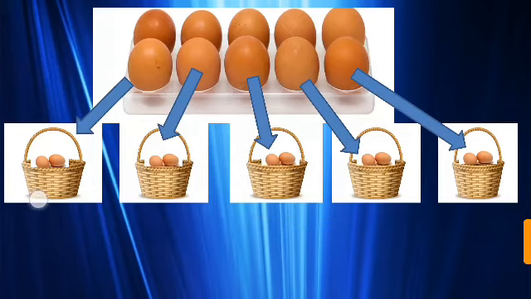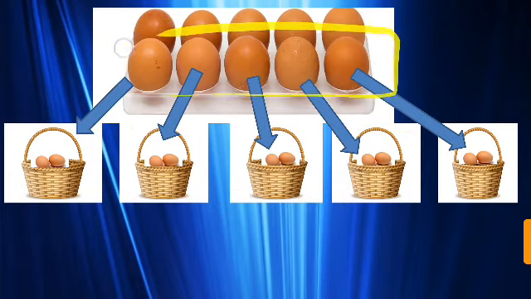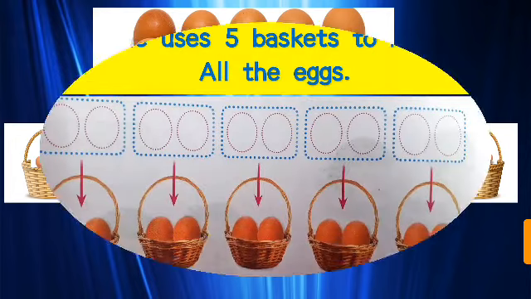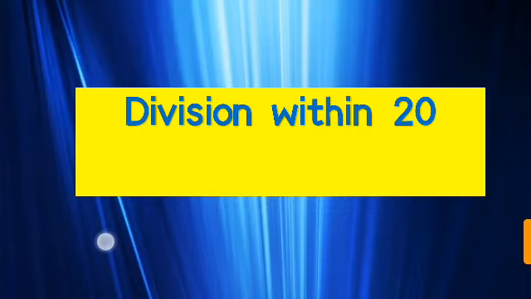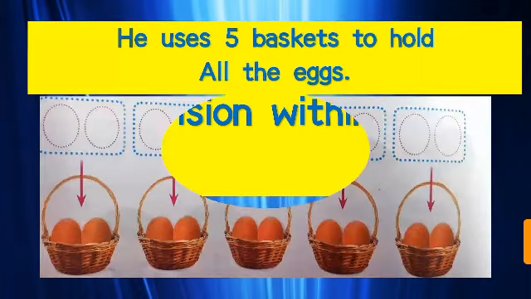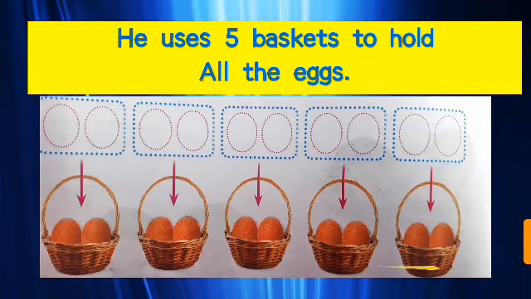In this way, we can say that each basket contains 2 eggs and no egg is left in the tray. Okay? He uses 5 baskets to hold all the eggs. 2, then 2, then 2, then 2 and then 2. Okay? So, in this way, he has done grouping equally.